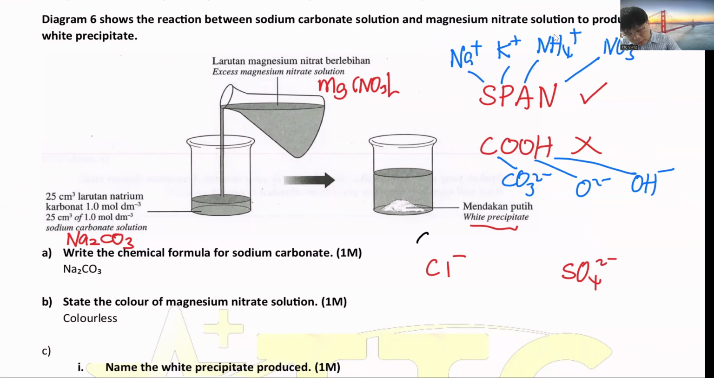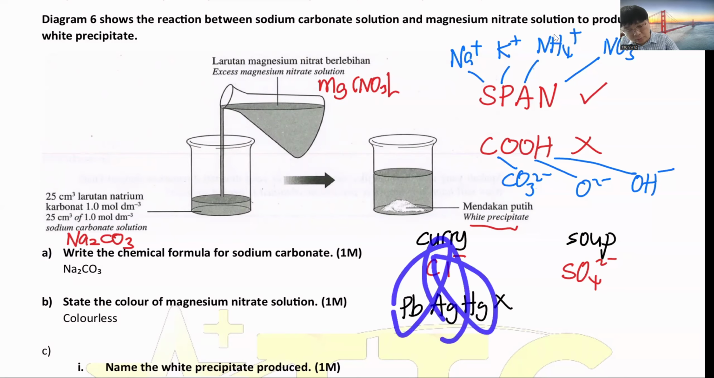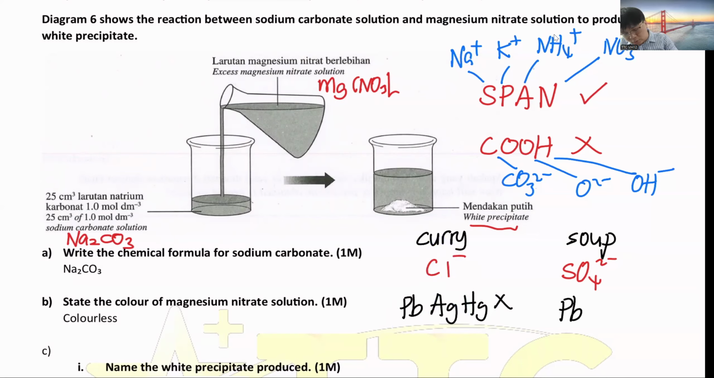So how to remember? Remember "curry soup". Curry is chloride, which are not soluble: lead, silver and mercury. So PbCl2, AgCl, HgCl not soluble. Then soup is sulfate. So PbSO4 not soluble, BaSO4 not soluble, CaSO4 not soluble.